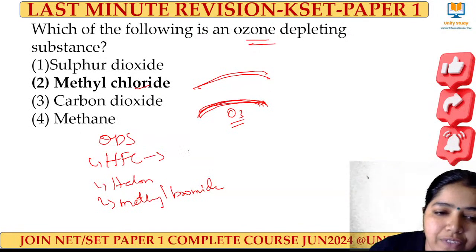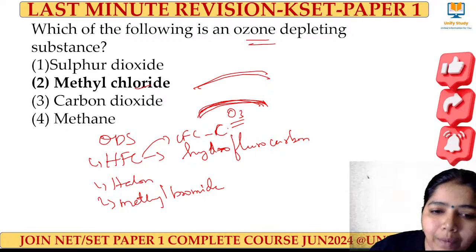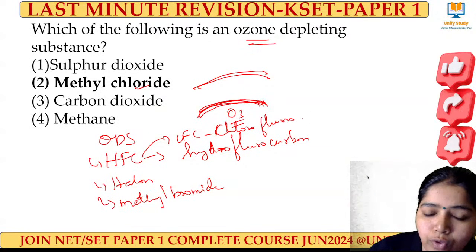HFCs means hydrofluorocarbons, and CFCs means chlorofluorocarbons. In 2023, we had a question on hydrofluorocarbons and chlorofluorocarbons.